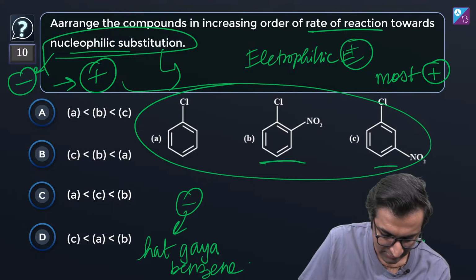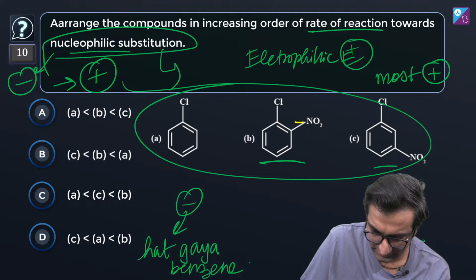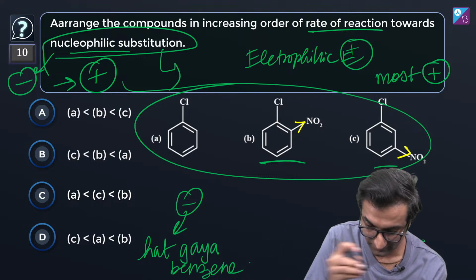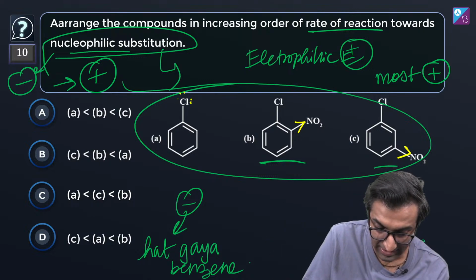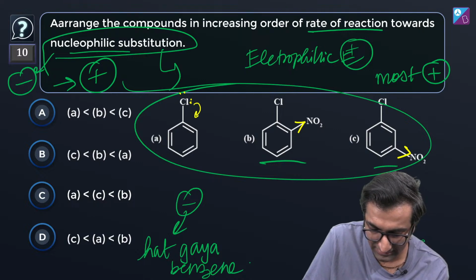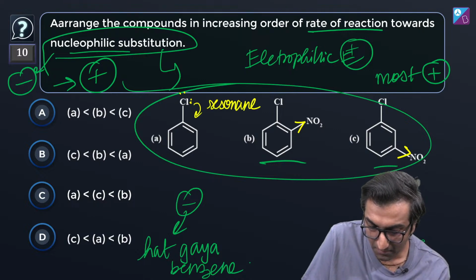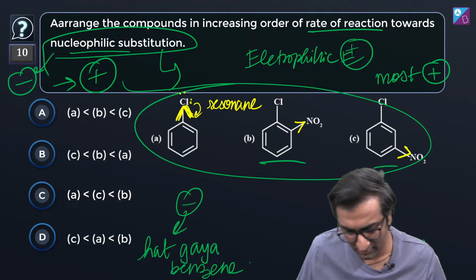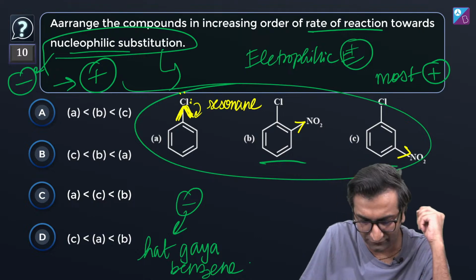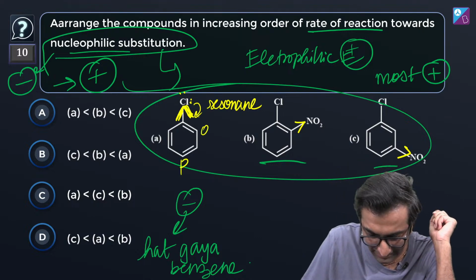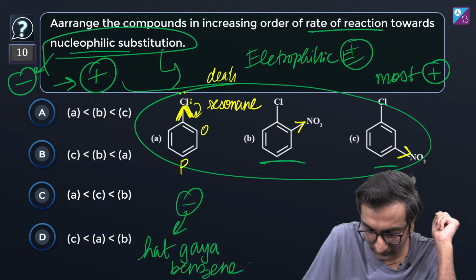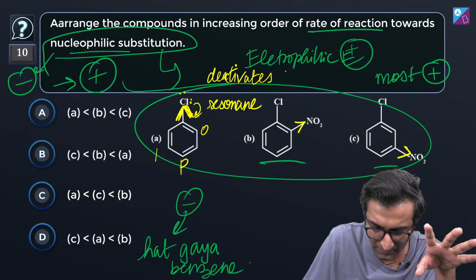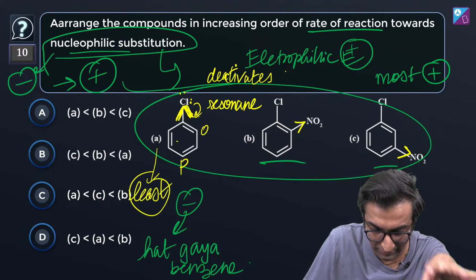It's quite clear that either there is a tendency to pull electrons away. I don't care about the I and R effects, whatever. Okay. This guy has electrons which take part in resonance, right? But it also has this effect, which is very, very deactivating. It has both these effects. The resonance effect makes it ortho and para directing, but it also deactivates the ring. Okay? So that's what's happening here. But how do we decide between B and C? So this is going to be the least, right? Because it doesn't have any nitro groups. So A should be the smallest.